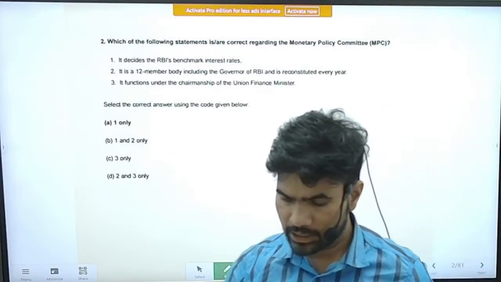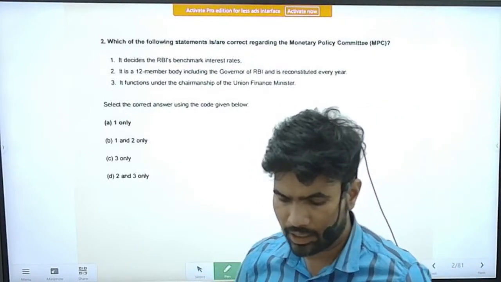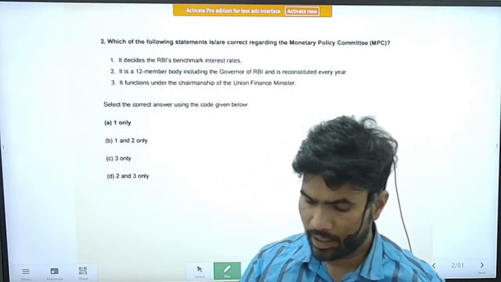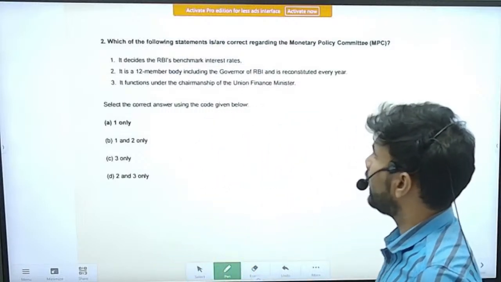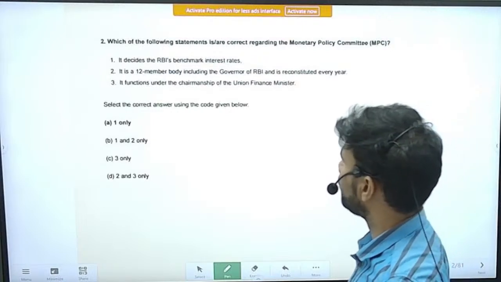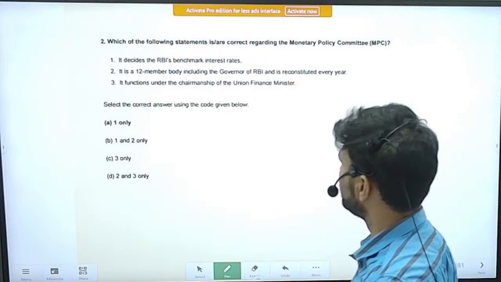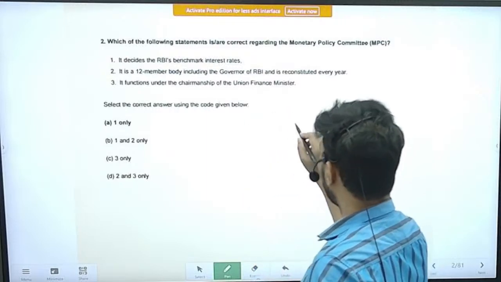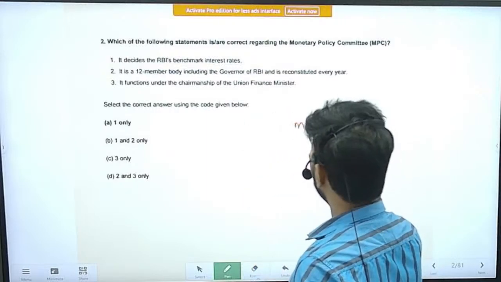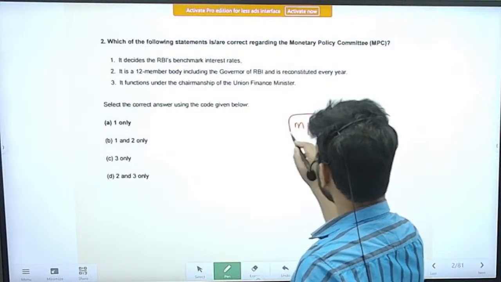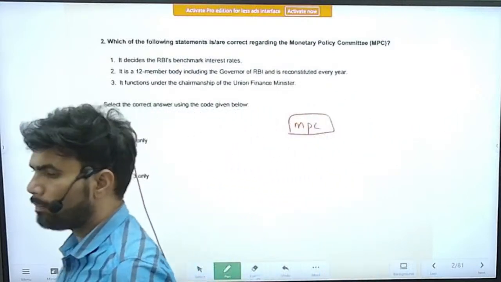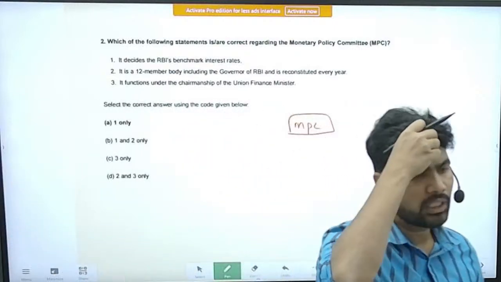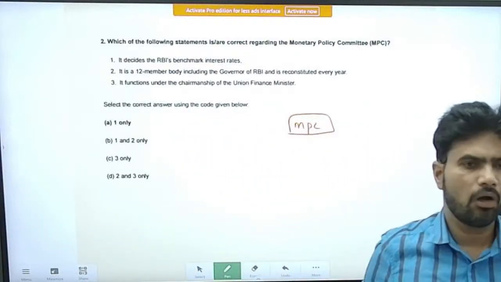Which of the following statements are correct regarding the Monetary Policy Committee, MPC? Statement 1. It decides the RBI's benchmark interest rates. Yes, this is a correct statement. Earlier, it was completely the prerogative of the Reserve Bank of India to decide the policy rates, like how much the repo rate should be.